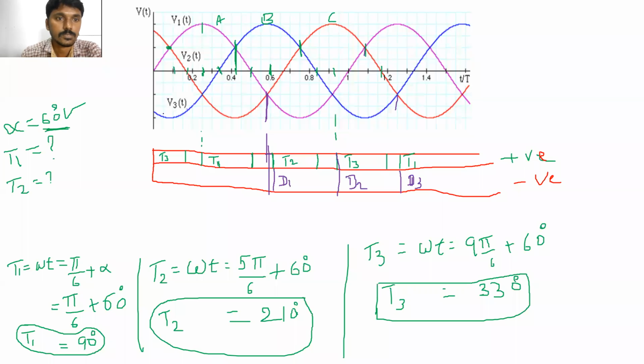Like the same here also, which phase voltage is more negative here? Phase B voltage. Phase B voltage means D2. D2 will be turned on here. Clear? Again, phase C voltage is more negative from this point. Phase C voltage more negative means which diode will be turned on? D3. Clear?